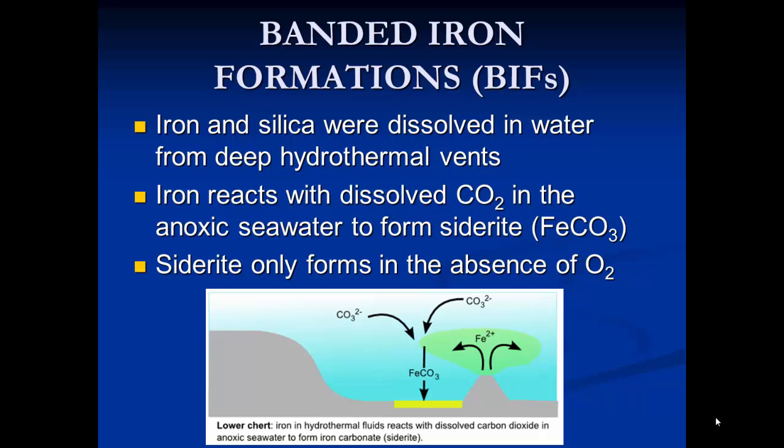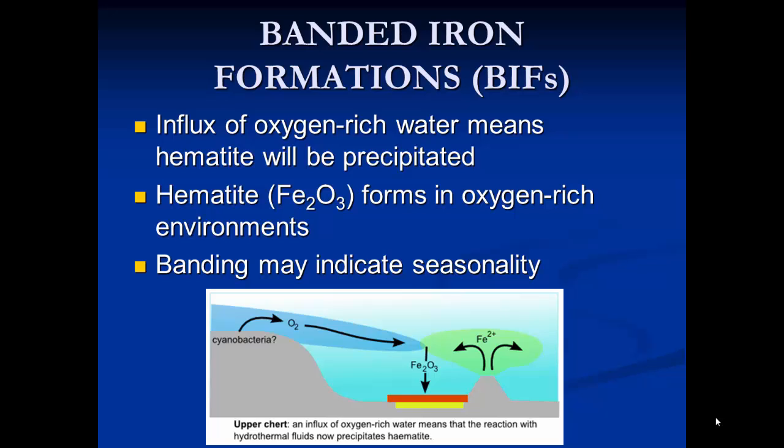When this solution containing iron came out on the sea floor, it reacted with carbon dioxide in the seawater. And the reason why it reacted with carbon dioxide in the seawater was there was no oxygen in the seawater to react with the iron. So the iron reacts with the carbon dioxide to form siderite, the iron carbonate. Now siderite only forms in the absence of oxygen, which is why we know there was no oxygen in the seawater at this time. So cyanobacteria were present on Earth and they were photosynthetic.